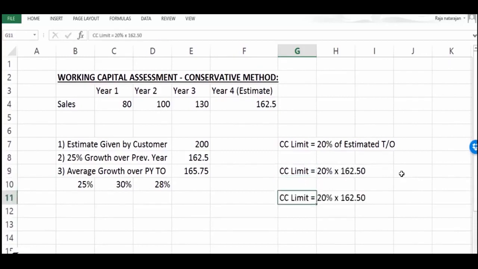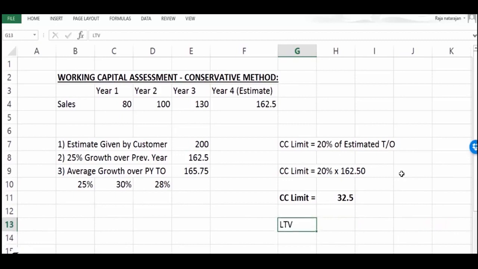162.50. So if we calculate that now, let's see what we get. We get 32.5. So this is the CC limit that is eligible for this business entity based on the conservative method. But again, here it is purely linked with the financials and purely linked with the projections and the past. And we have to ensure that if the bank is very particular about the security, then this 32.5 is adequately covered by the security. So for that, we have to look into the loan to value norms,